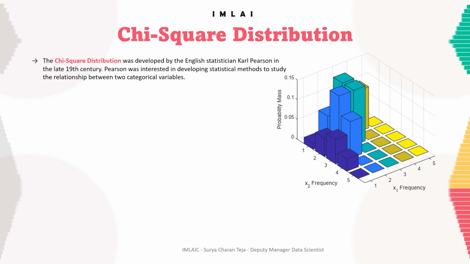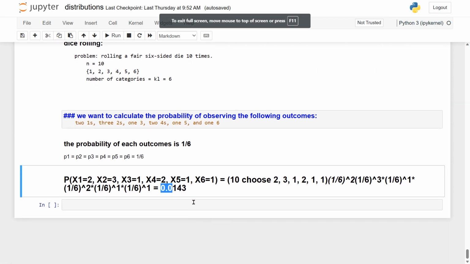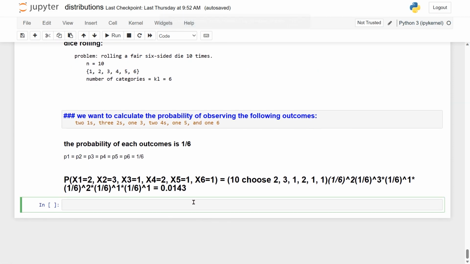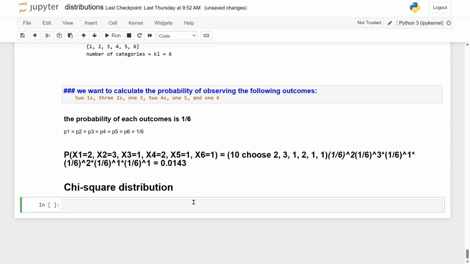Now, my question is, does everybody know what is the expected frequency? You know, observed frequency. We know what is observed frequency. So let me put it here. This one is chi-square distribution. Okay. So we know observed frequency. For example, if you take observed value after doing the experiments, whatever value that you get is an observed value. Whereas the expected frequency, that's what is predicted or forecasted. So let's understand what is expected frequency. Observed frequency is pretty clear.